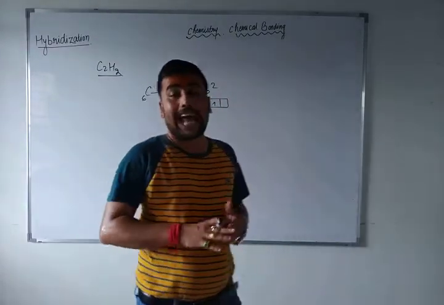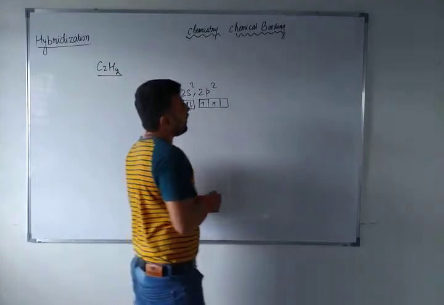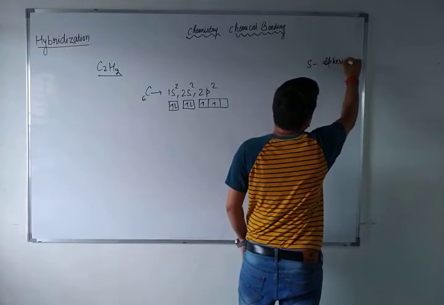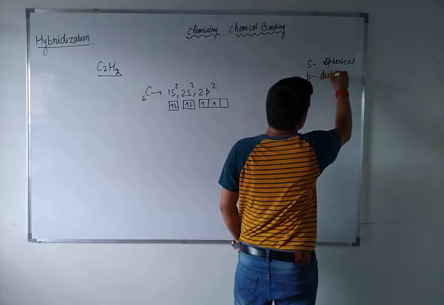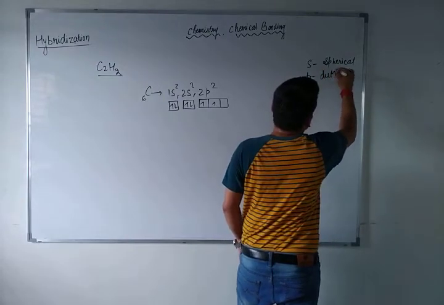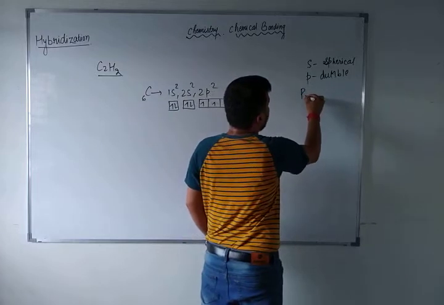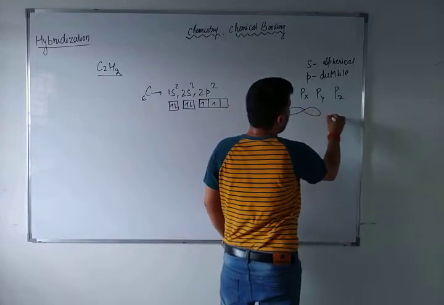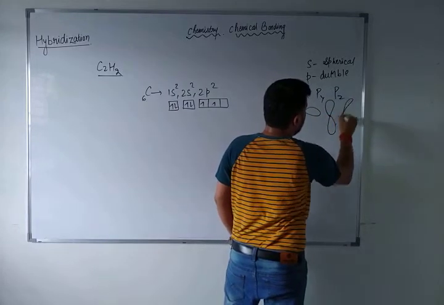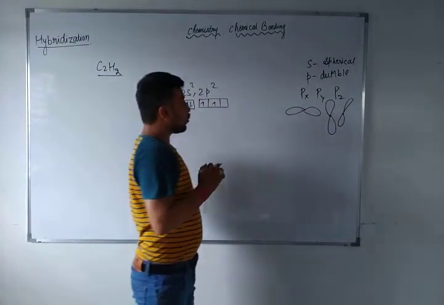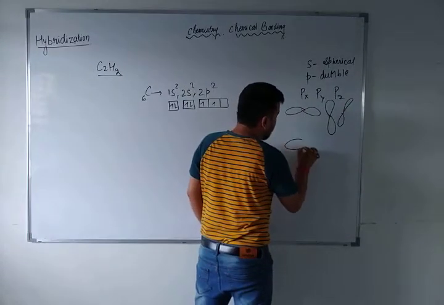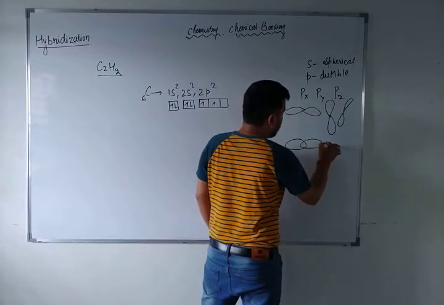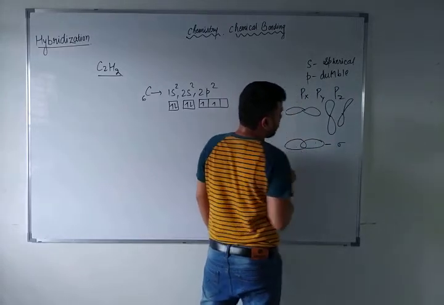There are axes in these orientations. You know very well here the s orbital is spherical, right? And p is dumbbell-shaped. So you know very well in p there are three orientations: px, py, pz. So px will be in the x direction, py will be sidewise, and pz will be lateral. Okay, px, py, pz. So when there is axial overlap, just suppose this is an s orbital and this is again an s orbital. Both will overlap, then there will be a formation of sigma bond.